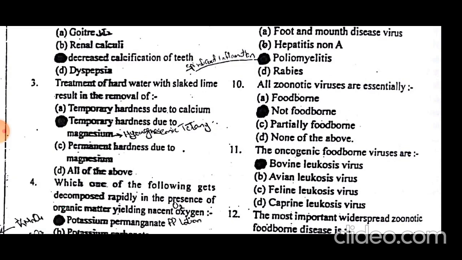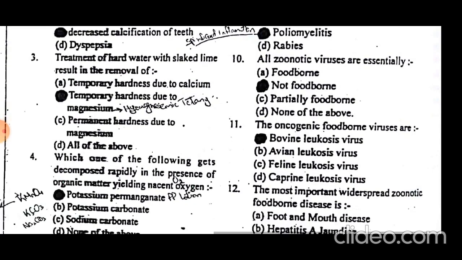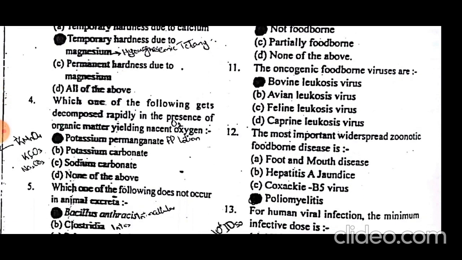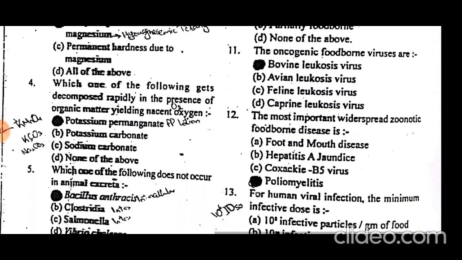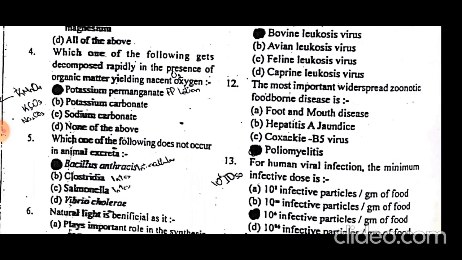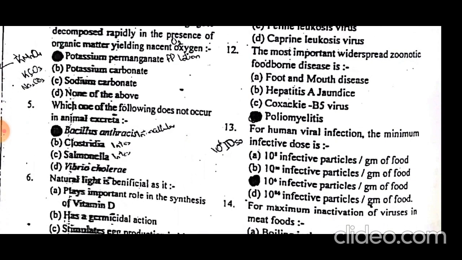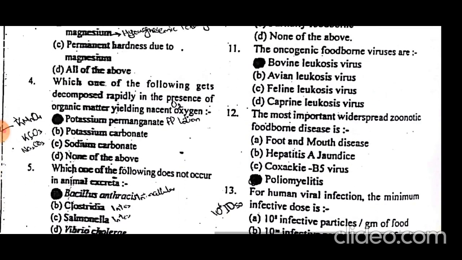The oncogenic foodborne virus is bovine leukosis virus. It causes cancer in bovines, and it is transmitted by food. The most important widespread foodborne disease is poliomyelitis, which is also the first foodborne virus reported.